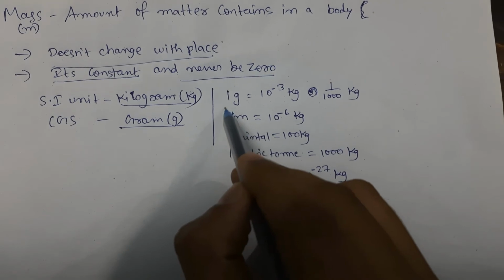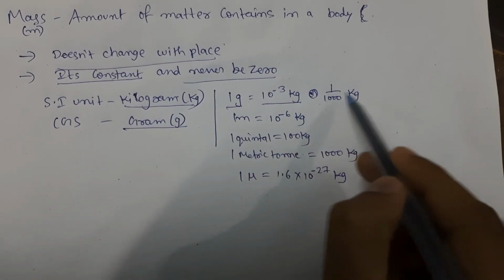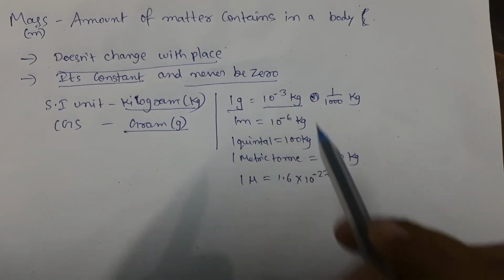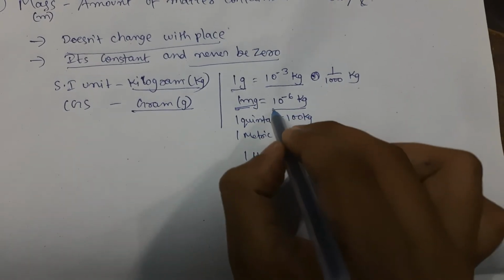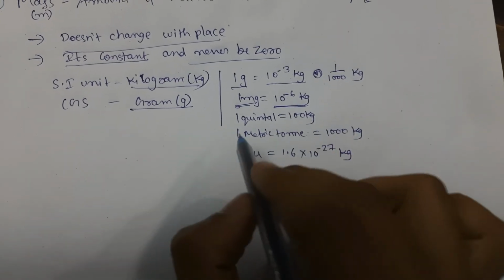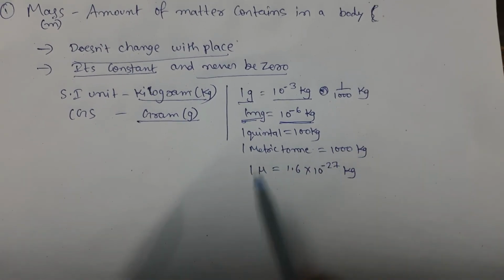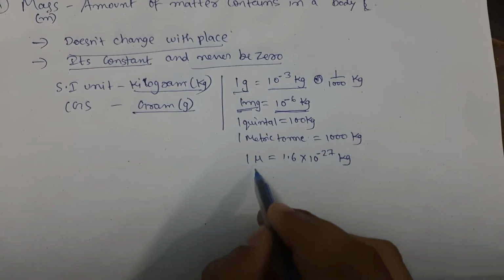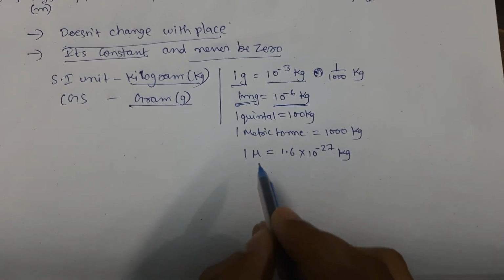Like you can write 1 gram as 10 power minus 3 kg, that is 1 by 1000 kg. You can write this 1 by 1000 as 10 power minus 3. 1 milligram can be written as 10 power minus 6 kg. 1 quintal is 100 kg and 1 metric ton is 1000 kg. And here 1 amu, we will call this symbol amu. It is atomic mass unit.